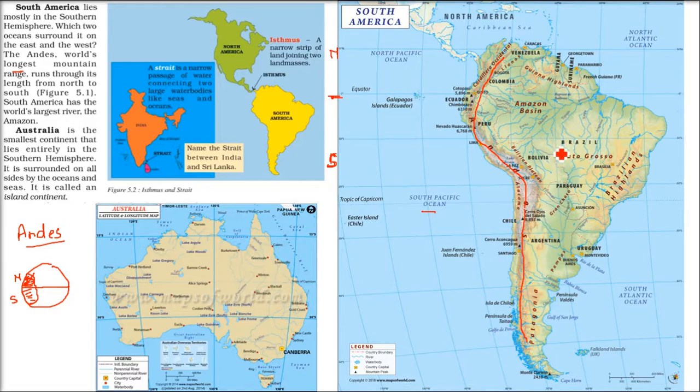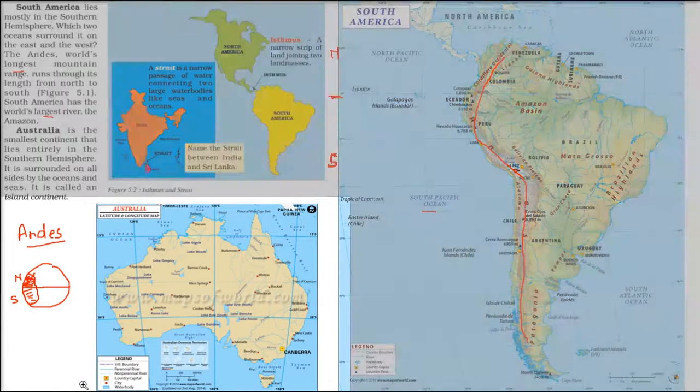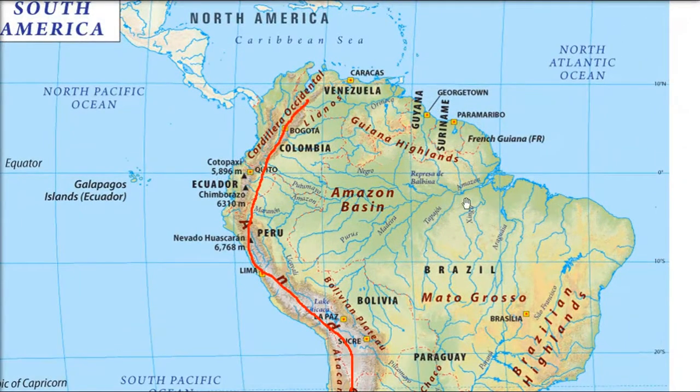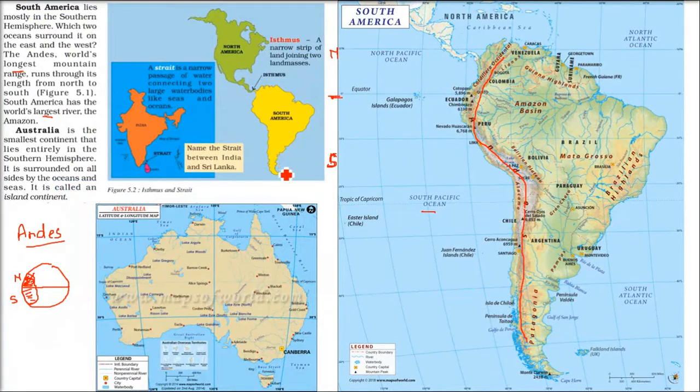Then in South America, one more thing is there. It's the largest river we have. It's not the longest, it's the largest, biggest river, width-wise and in volume of water. It's Amazon. You have heard a lot about this Amazon because this is the oxygen producing area. You can say it is the lung of the whole world. It breathes, so we breathe. All of the Amazon part is filled with dense forest.